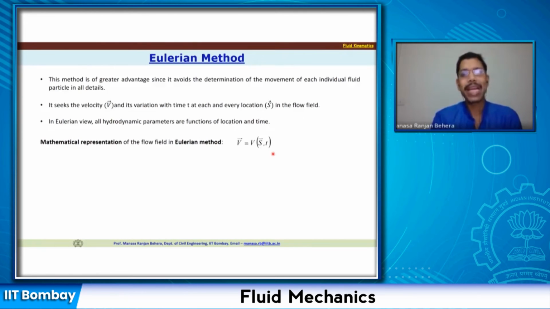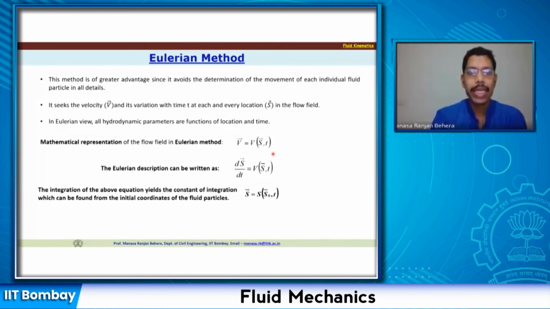So now mathematically, if I want to write down, I can write down velocity v is a function of s and t. And in this case, if I want to write down the velocity in terms of the spatial coordinates or the position, then I can write down ds by dt is nothing but my velocity v, right? And if I have that, I know already s is a function of, or the position wherever the particle is a function of the initial position s0 and t.